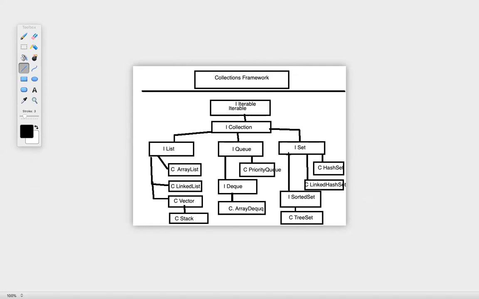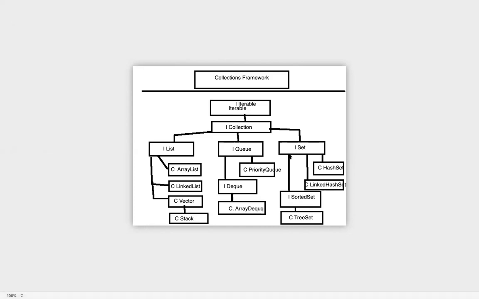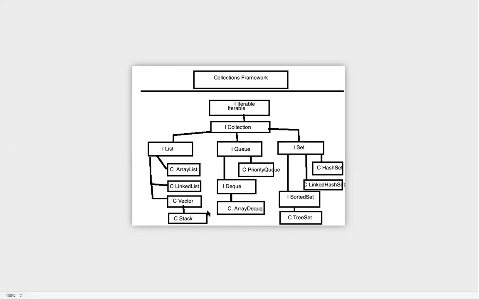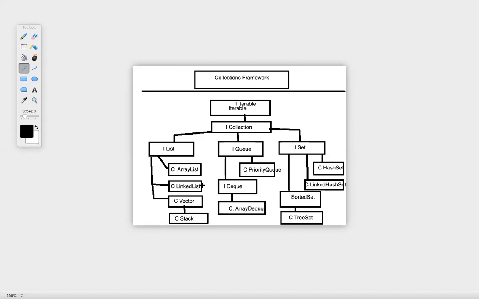Okay, guys. Now there's one more thing. Linked list also implements the interface DQ. So when I say linked list, here is a linked list. Linked list also implements DQ. What is DQ? DQ is an interface, right? So array DQ and linked list, these both are implementing DQ.